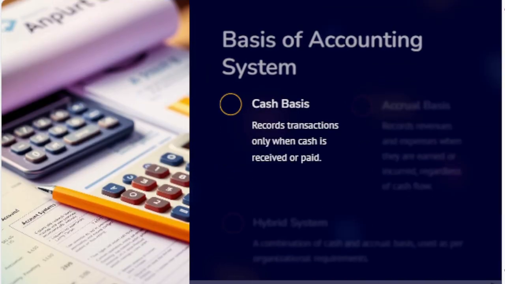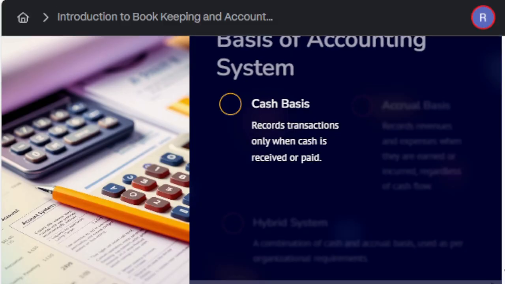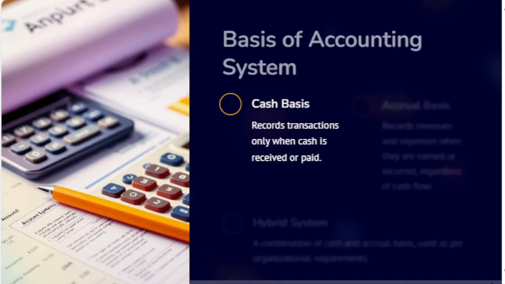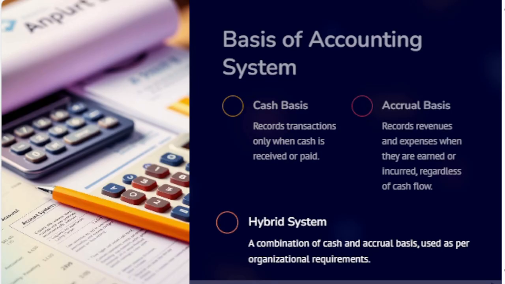The basics of accounting. Very first is cash basis. You record only when the money changes hands. The second one is accrual basis. You record when the income is earned and expenses are incurred, even if the money hasn't moved yet. Hybrid system is a combination of both cash and accrual basis, used as per the requirement of the organization.